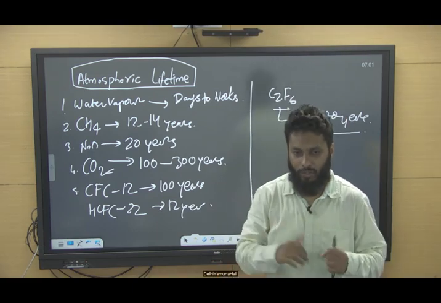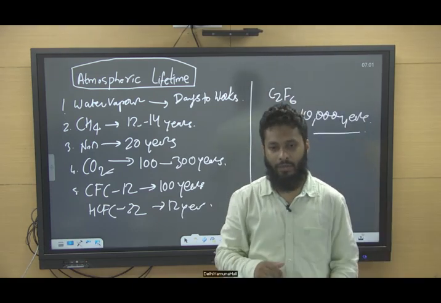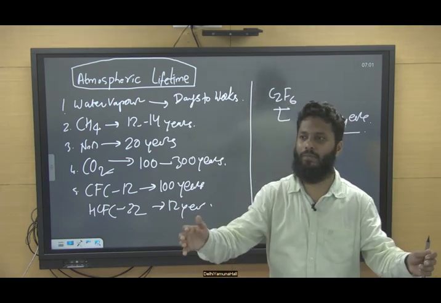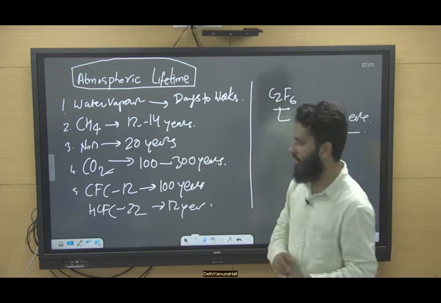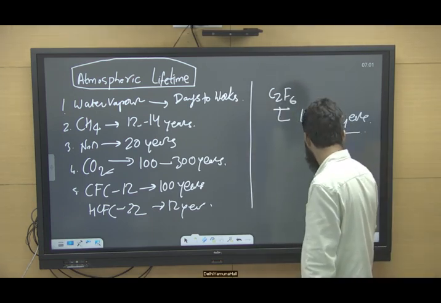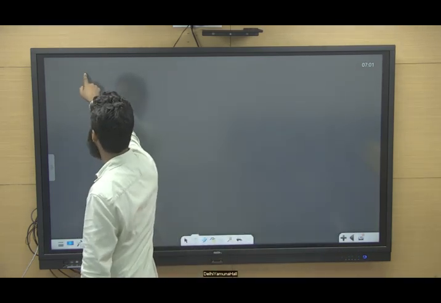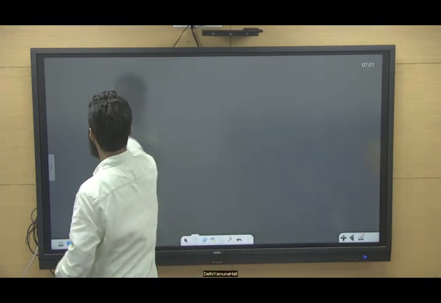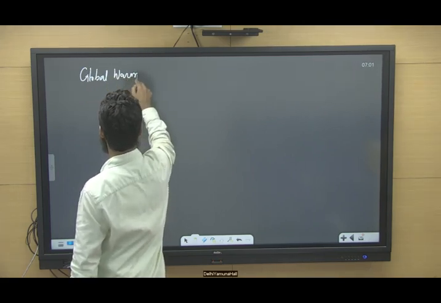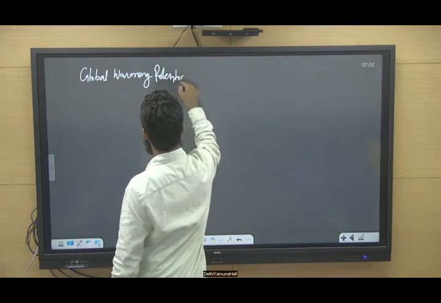So we should be cautious even though the concentration is small, because once it is released into the atmosphere, its lifetime is so long that we need to be cautious about these particular gases, right? So this is one dimension of it. Now we can move ahead to understand the global warming potential.